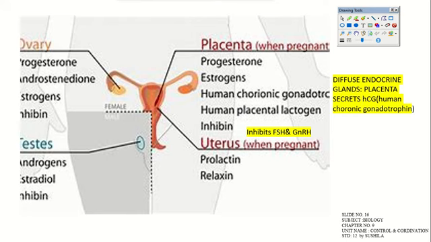Okay, and inhibin, what it does, it inhibits FSH and GnRH hormone. Uterus, when pregnant, prolactin and relaxin will also form for the action of uterus contraction and the mammary gland also. Now the testis, here in a male, what it does, androgen, estradiol, inhibin will form. They'll perform the secondary sexual behavior in the male, right?